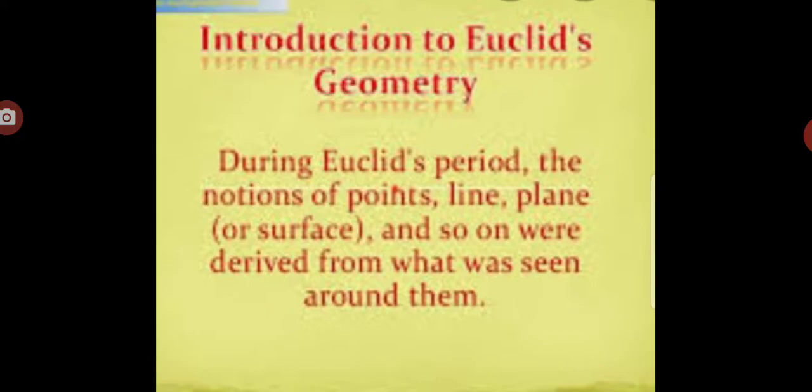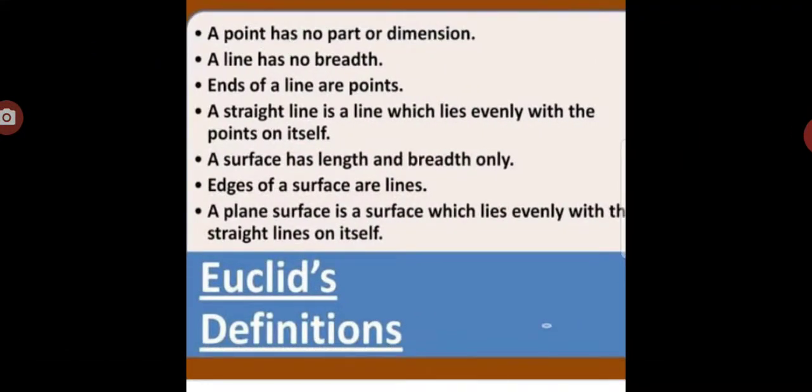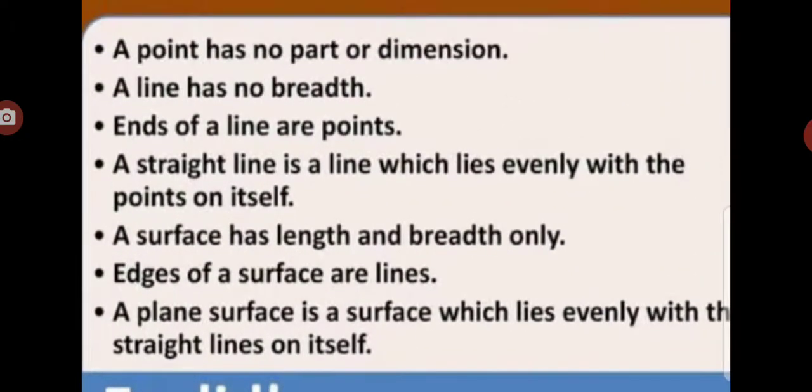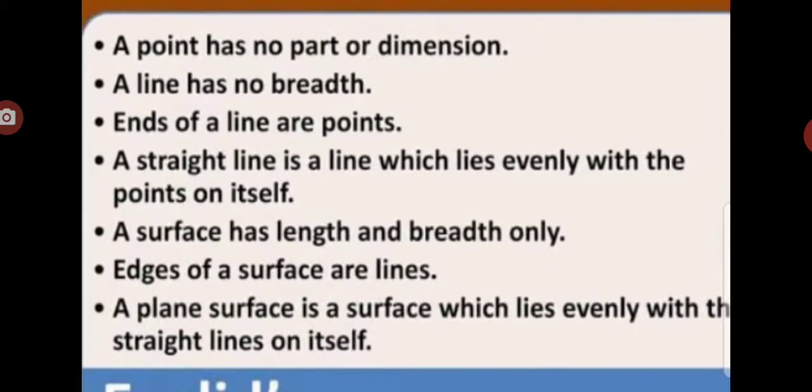During Euclid's period, the notions of point, line, plane, meaning surface, and so on were derived from what was seen around them. You know definitions from previous classes, but there they were understood by figures, and here they are defined. The first is the point.